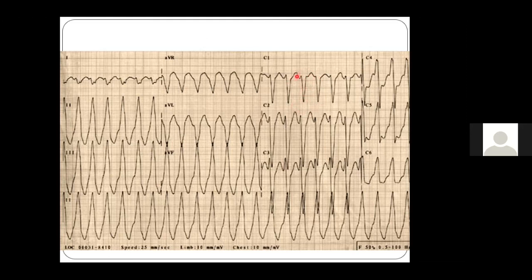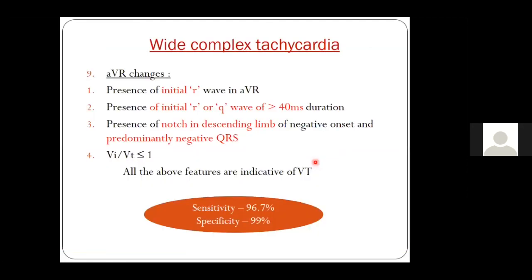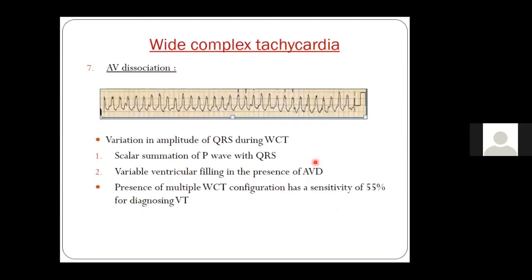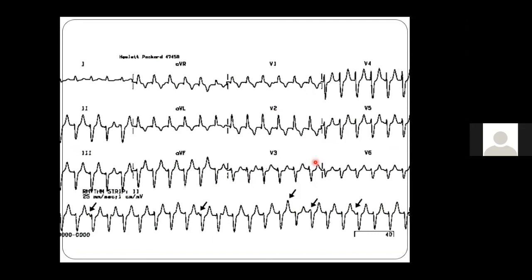There is no notching in this ECG with the LBBB pattern, and there is no Q wave in V6. It means that it is not a VT but an SVT with aberrancy. So going by this Brugada algorithm, with 98% specificity and 96% sensitivity, we are right that it is an SVT with aberrancy.